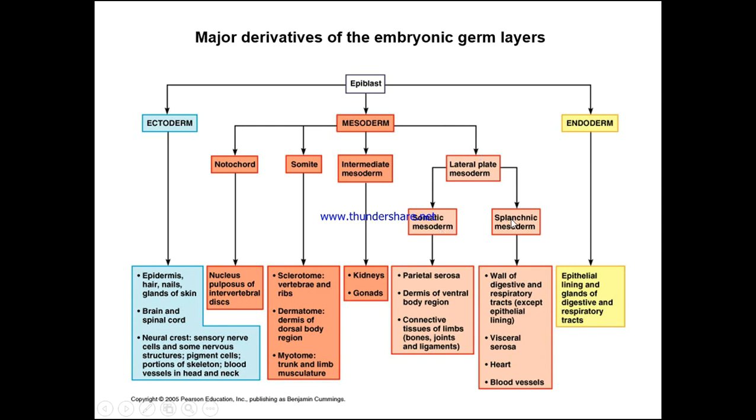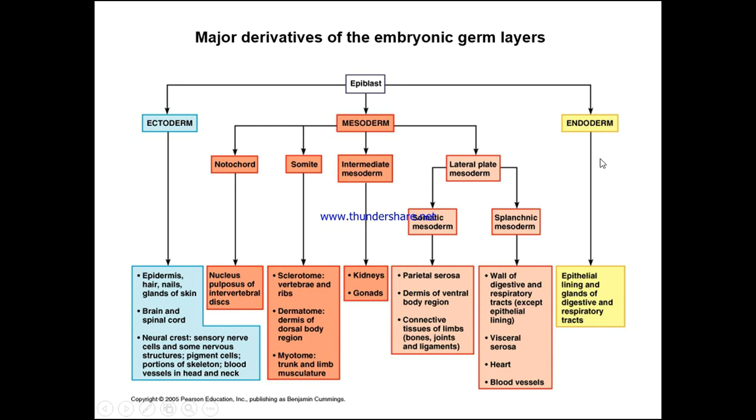We've got somatic and splanchnic. The somatic: parietal serosa, dermis of the ventral body region, connective tissue of the limbs, bones, joints and ligaments. The splanchnic mesoderm: wall of the digestive and respiratory tract, except for the epithelial lining. Visceral serosa in the heart and the blood vessels.